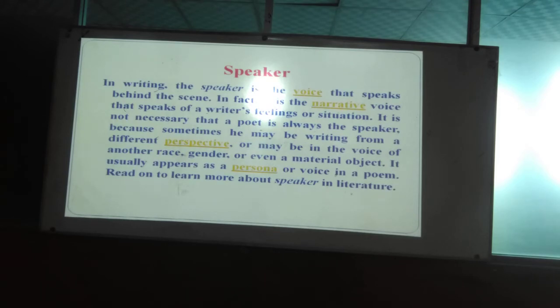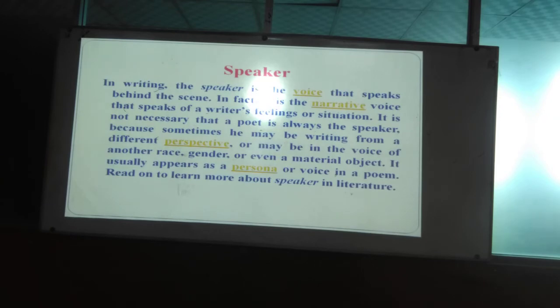It is not necessary that a poet is always the speaker, because sometimes he may be writing from a different perspective, or maybe in the voice of another race, gender, or even an inanimate object. It usually appears as a persona or voice in a poem. I think you have understood what a speaker is.